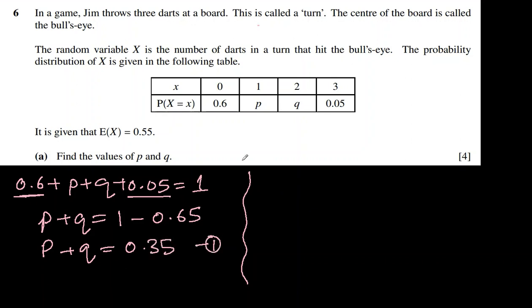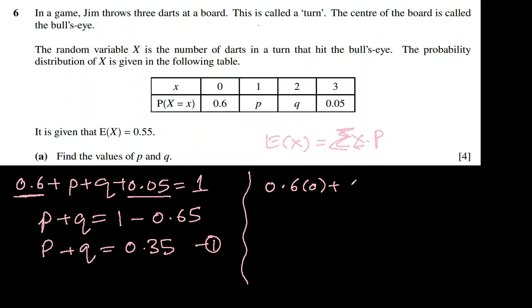Second equation, they have given that the expected value is 0.55, and the expected value E(x) is sigma x p. x is the variable x and p is the probability of x. We multiply them individually first, and then we add all of them. That is what sigma means. So 0.6 will multiply with 0 because it's the probability of 0.